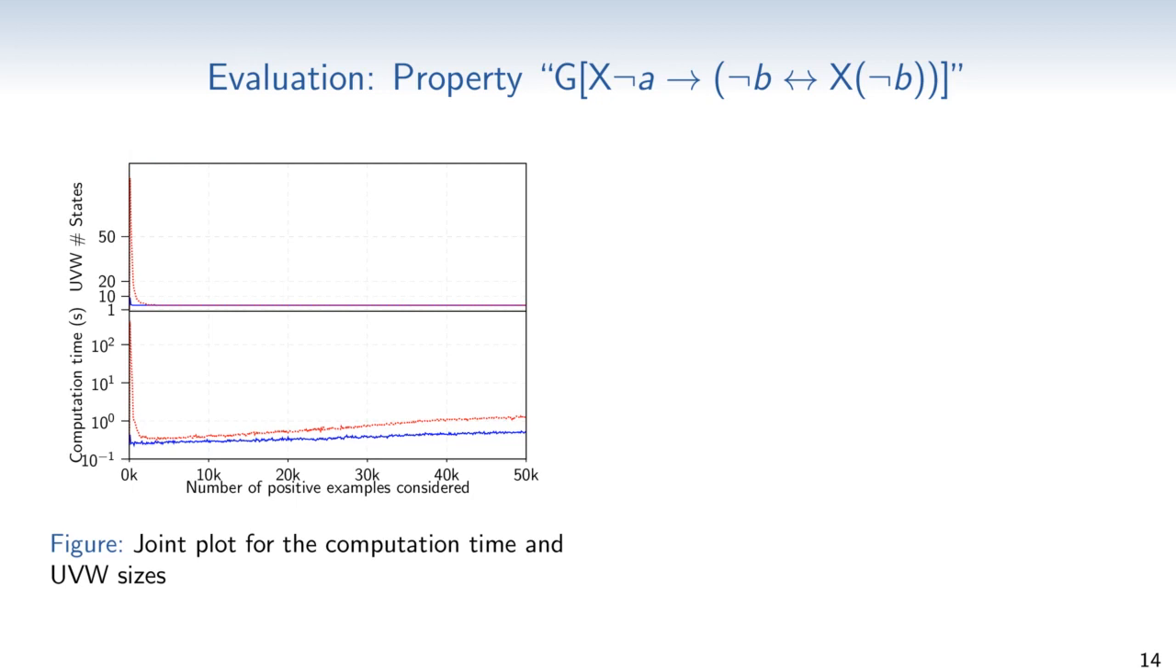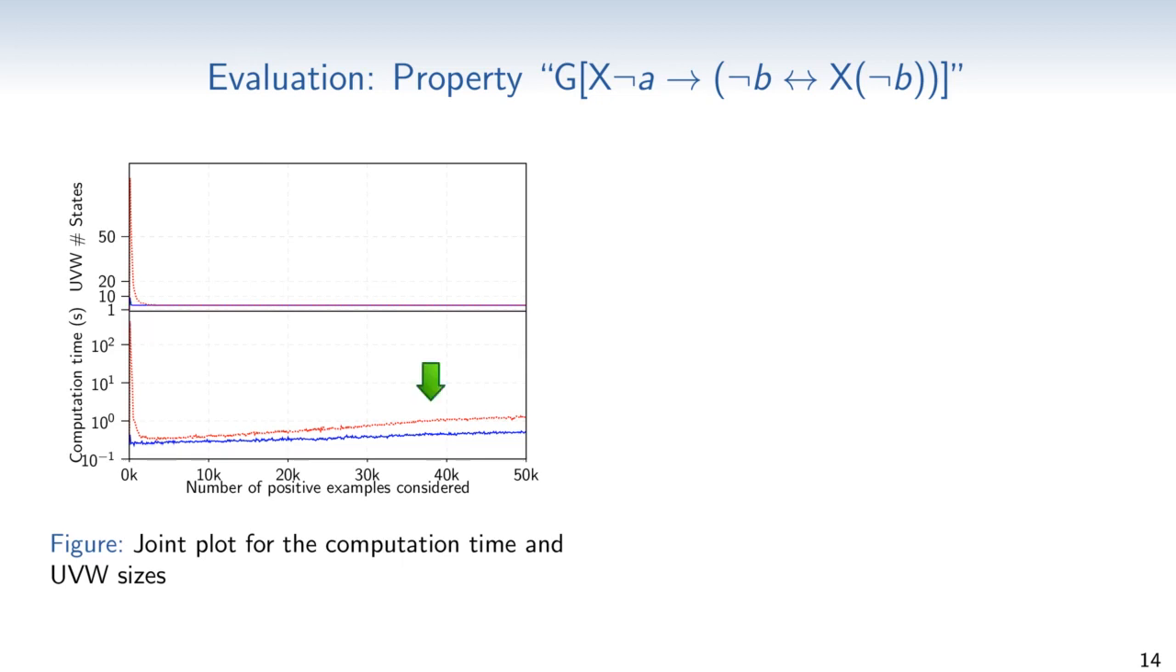If only few positive examples are given, the strictest UVW contains chains that would be ruled out by additional positive examples. The computation time in seconds is given in the lower half of the figure. If the automaton computed is large, then also the computation time is long. Otherwise, the computation time is quite short.